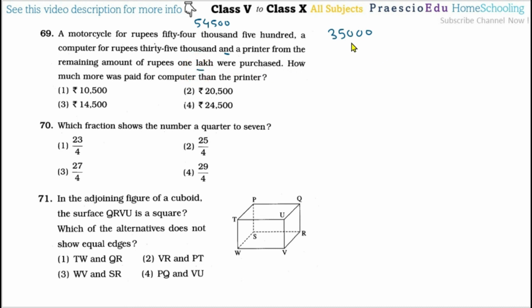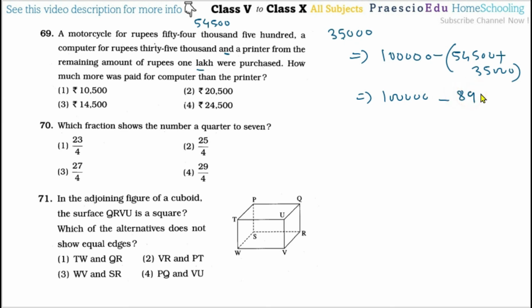Okay, so now this and this we have to add. So 1 lakh is subtracted from the 1 lakh, minus this 54,500 plus this 35,000. So 1 lakh minus this addition, first we have to do. So this addition is 89,500. So after this subtraction, you will get 10,500. Now asking about how much more was paid for the computer than the printer.